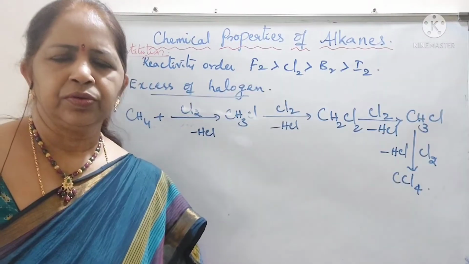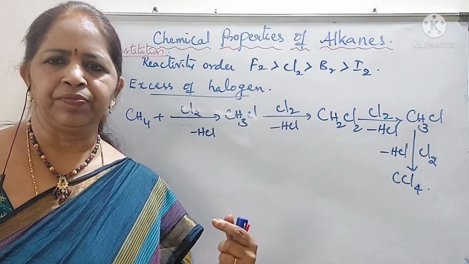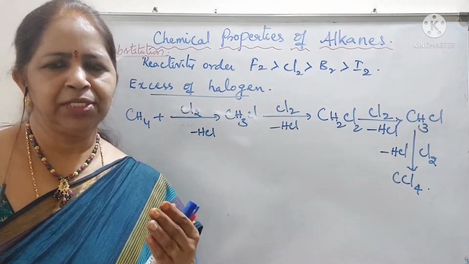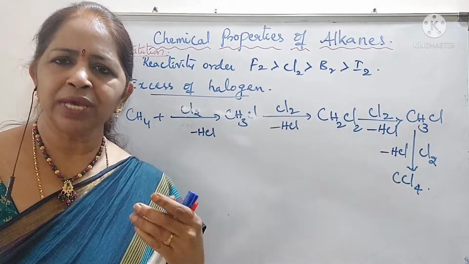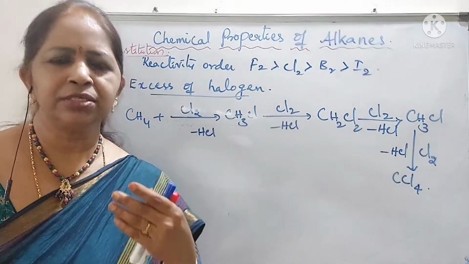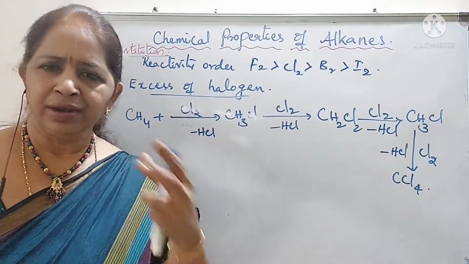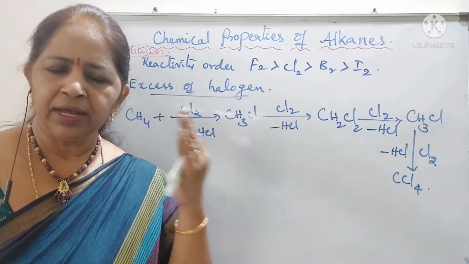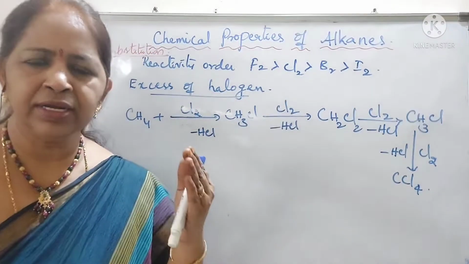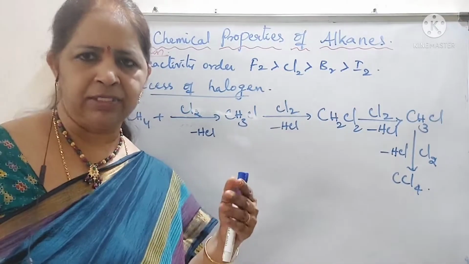Okay, students? In this, if we use excess of halogen, what happens? If we take a methane molecule, methane has 4 replaceable hydrogens. If we use excess of halogen, all these 4 hydrogens can be substituted by halogen molecules, but they will not occur at a time. They will occur in steps. Step by step, one of the hydrogens will be substituted by halogen.